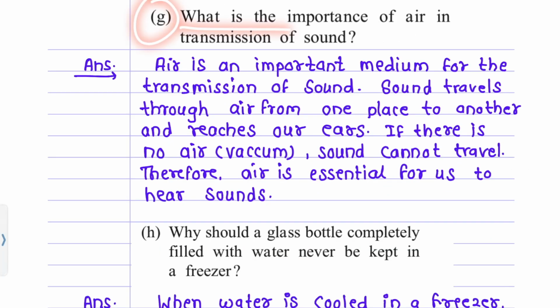G. What is the importance of air in transmission of sound? Answer. Air is an important medium for the transmission of sound. Sound travels through air from one place to another and reaches our ears. If there is no air, that is a vacuum, sound cannot travel. Therefore, air is essential for us to hear sounds.